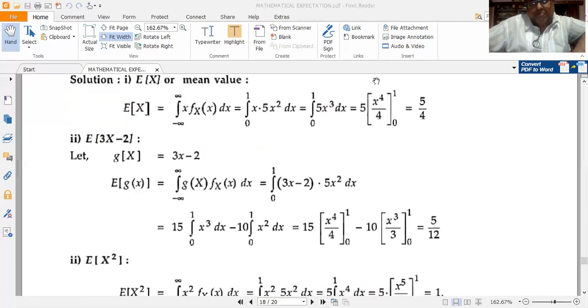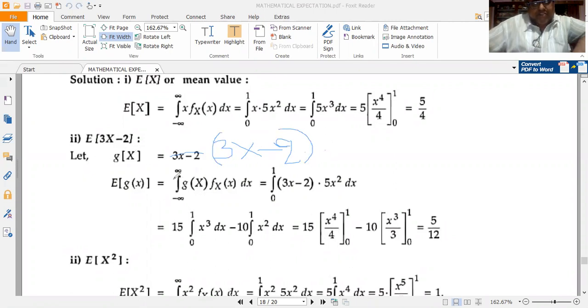So this x should be capital here. So let g of X be equal to 3X minus 2.